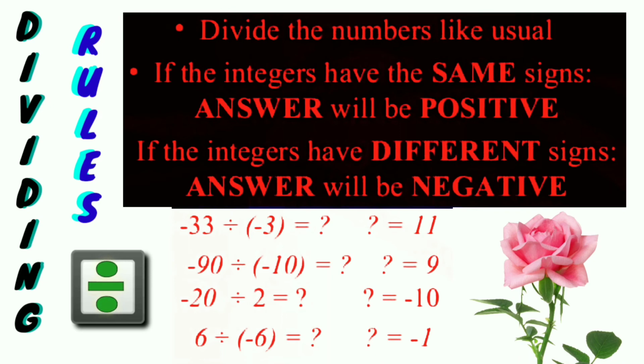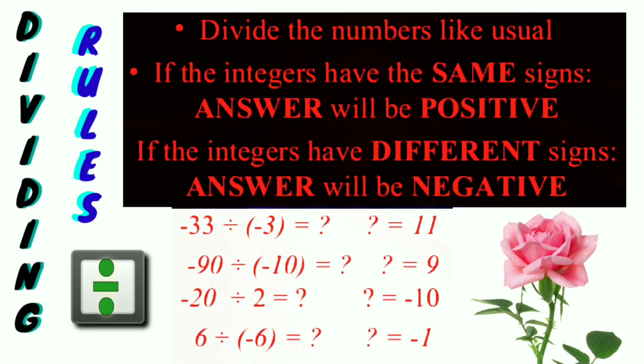Now let us go to the dividing rule. Divide the numbers like usual. If the integers have the same sign, the answer will be positive. If the integers have different signs, the answer will be negative. Suppose here we divide -33 divided by -3, the answer will be 11, which is positive as said above.